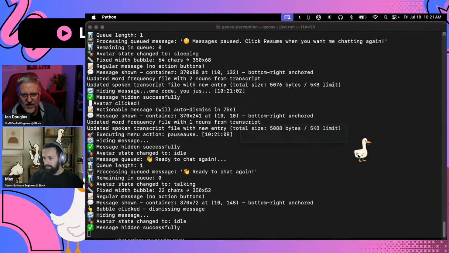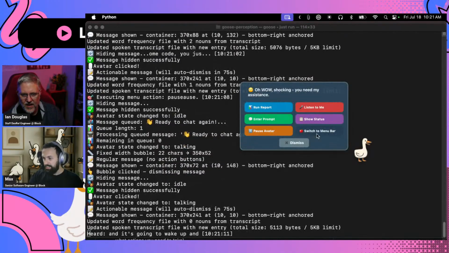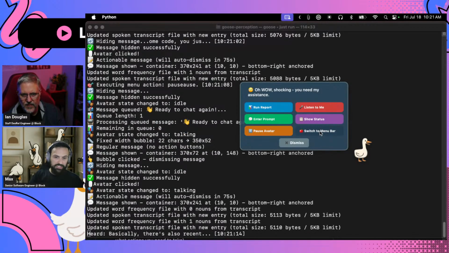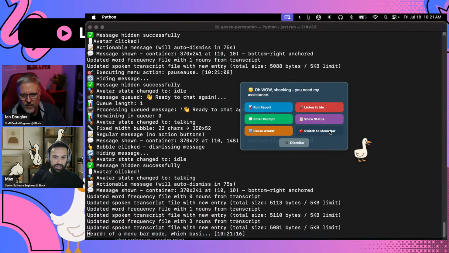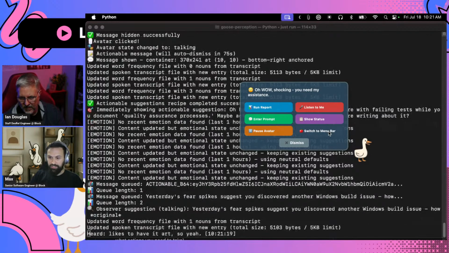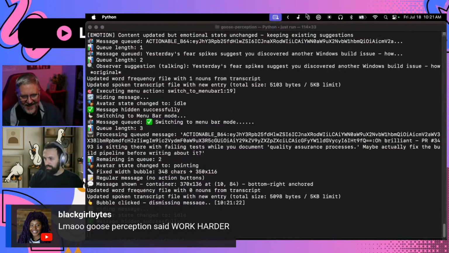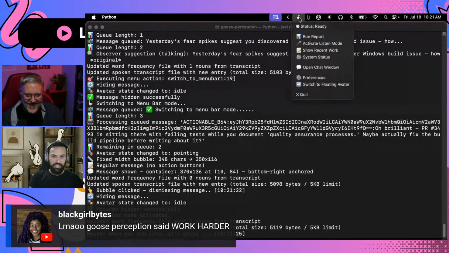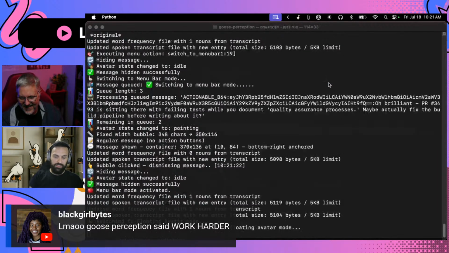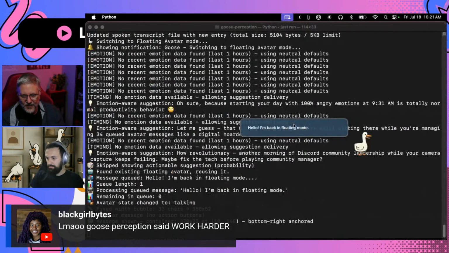There's also a recent addition of a menu bar mode, which basically, not everybody likes the avatar, so you can just switch to menu bar. It's going to take some time, and now the Goose is sitting here, and you have this kind of simple menu. But I prefer the avatar. I mean, can't blame me for that.